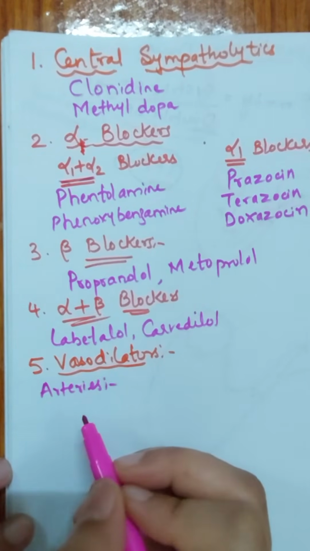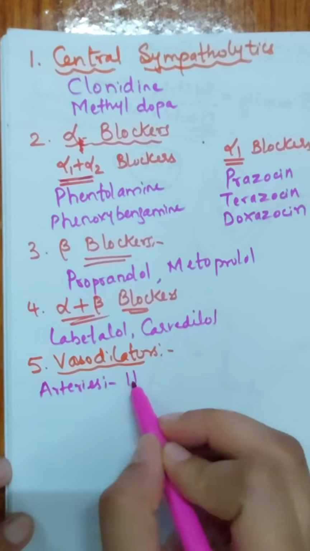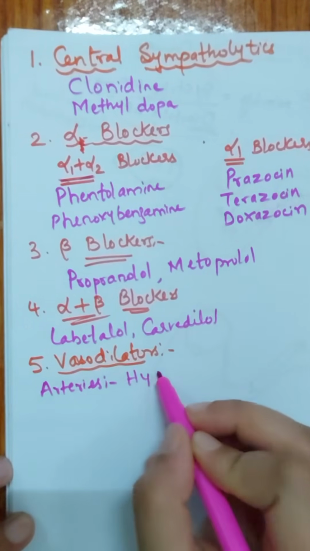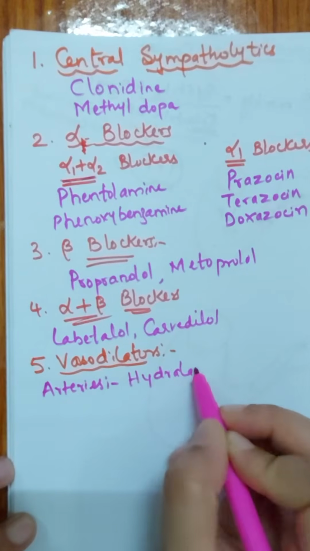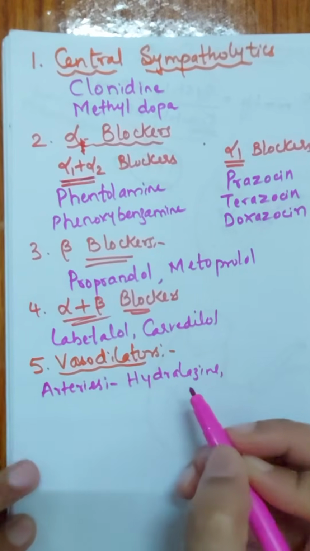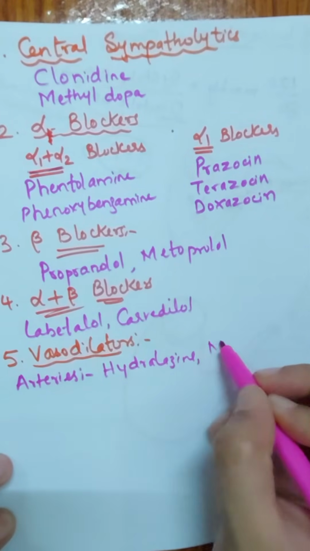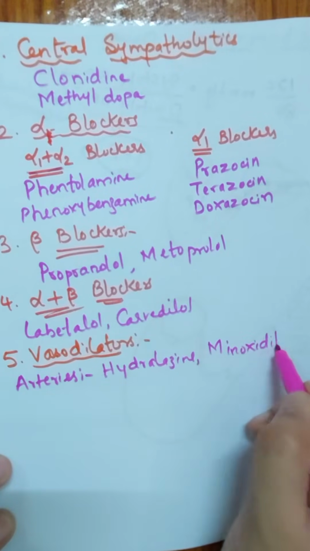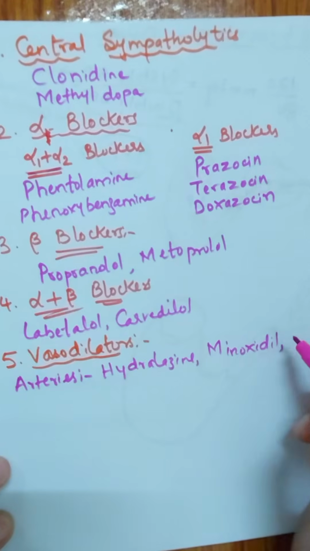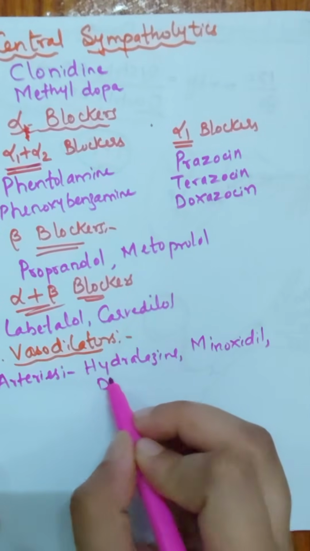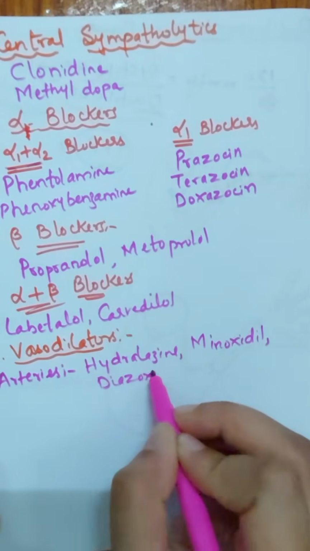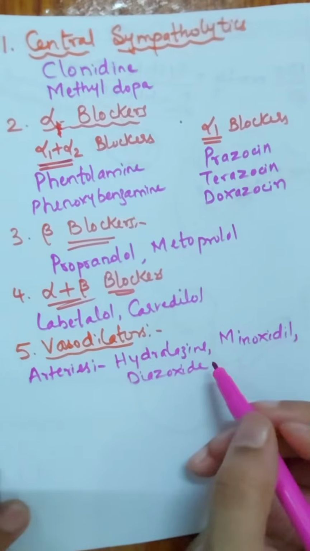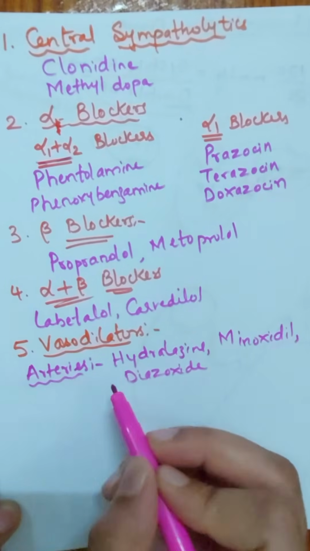The examples of drugs coming under this class are hydralazine, minoxidil, and lastly diazoxide.